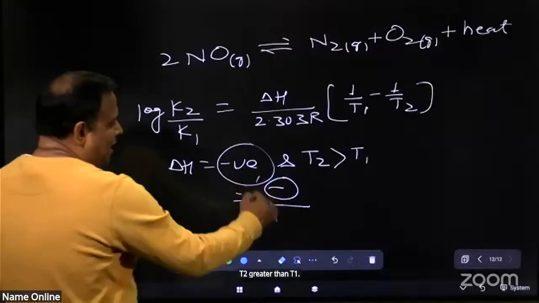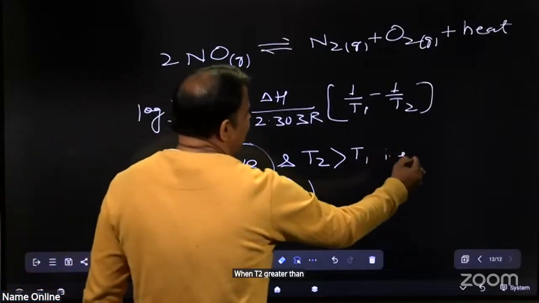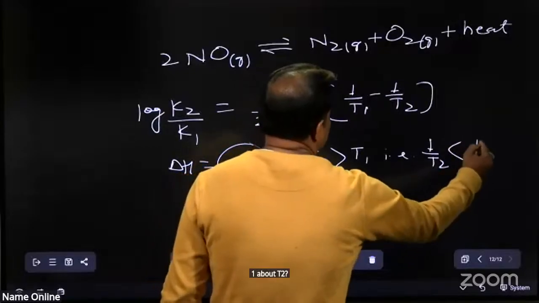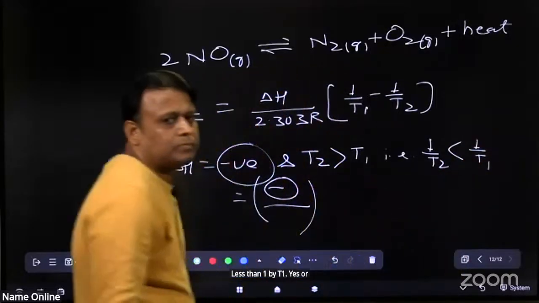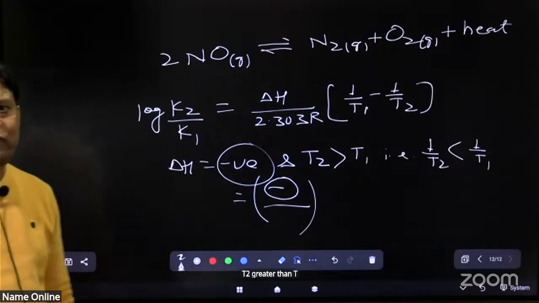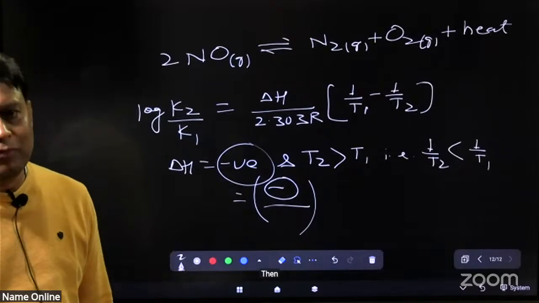So when T2 is greater than T1, 1 by T2 is less than 1 by T1. Yes or no? T2 greater than T1, that means 5 greater than 2, then 1 by 5 is less than 1 by 2.